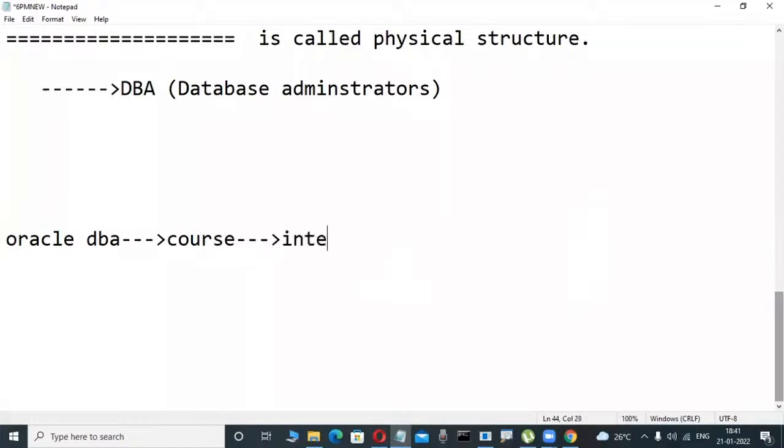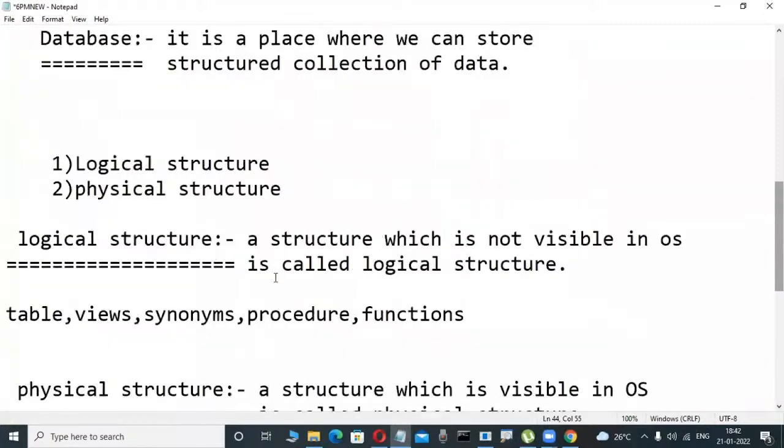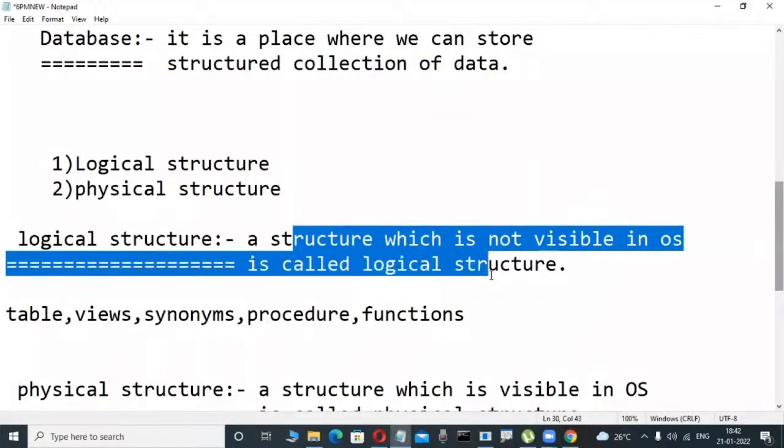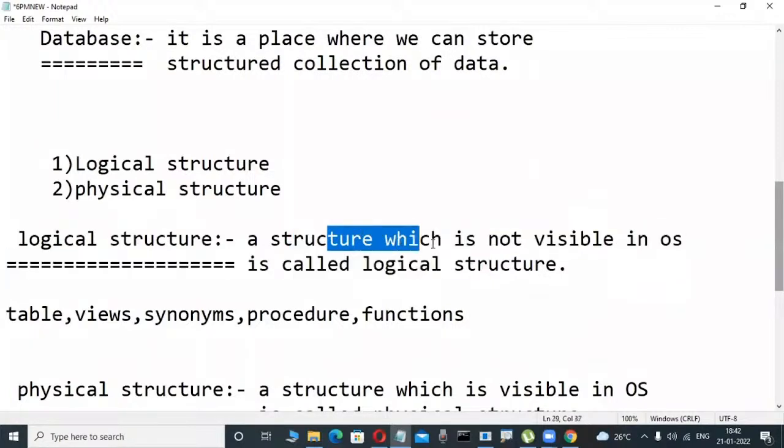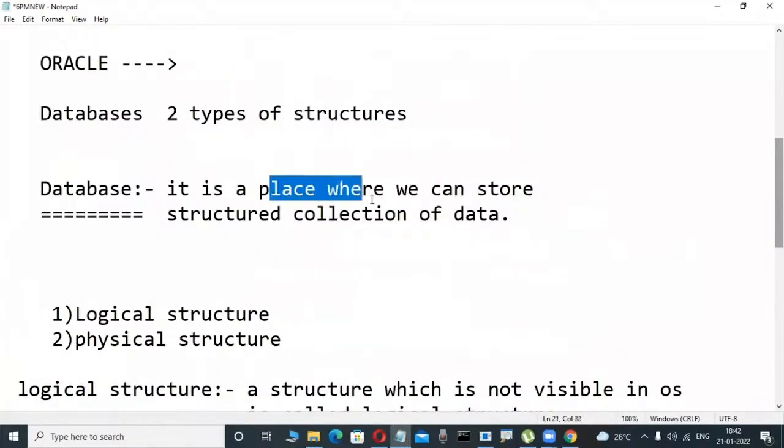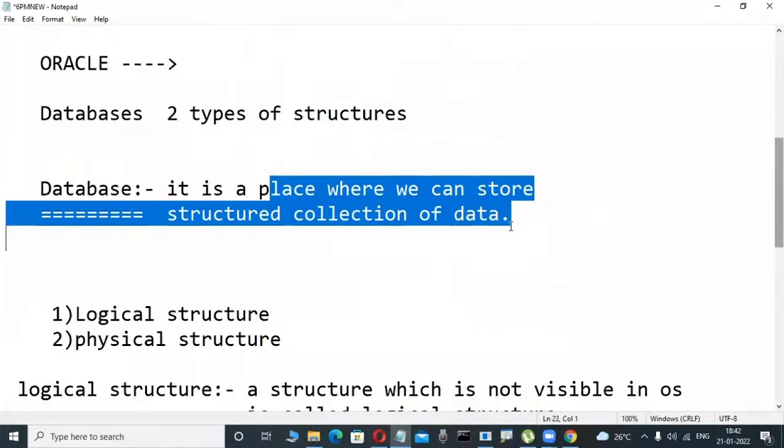In the interview, the interviewer asks, Murali, what is a database? If I give the bookish answer, that it is a structured collection of interrelated data, or a place that stores a structured collection of data, I will be rejected immediately.